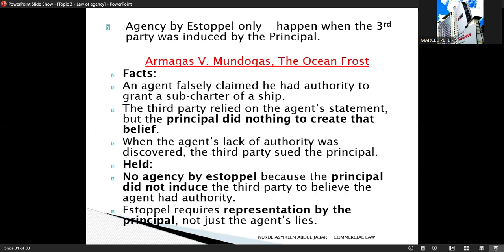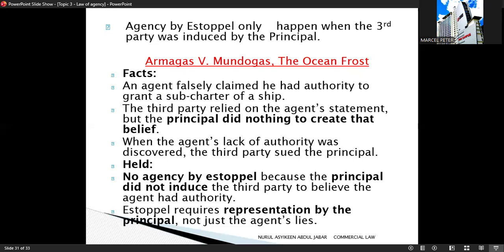Okay, an important rule is that agency by estoppel only happens when the third party is induced by the principal. If the belief is created only by the agent's own statement and the principal did nothing to create or support that belief, then agency by estoppel does not exist. Let's look at Armagas Limited versus Mundogas SA.